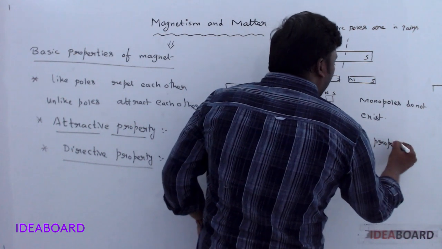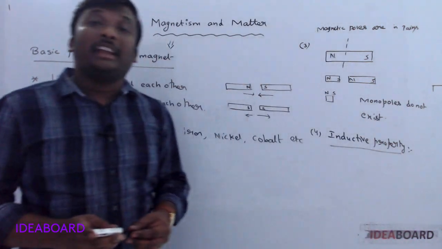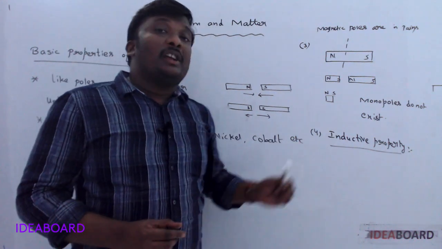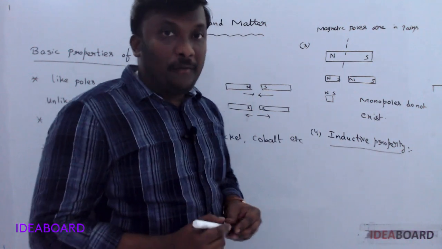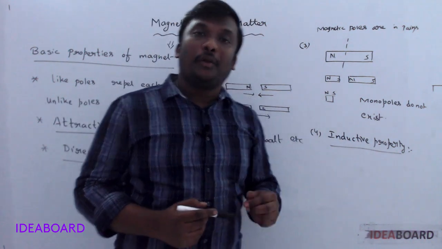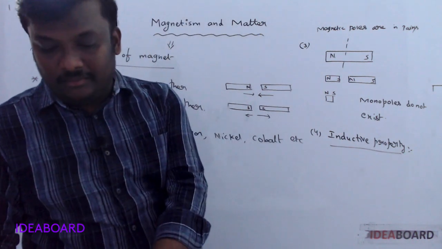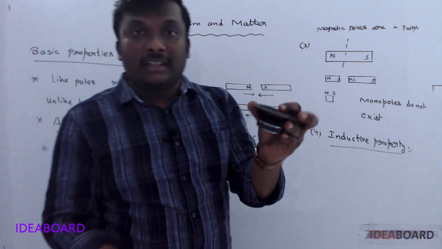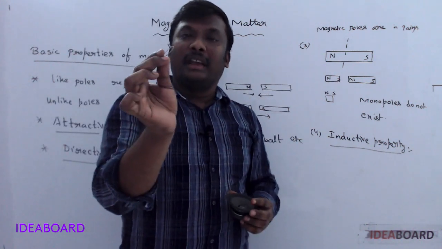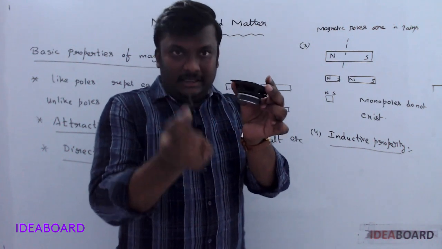Inductive property. Induction, I think we learn in electricity also. Due to inductive property, if any magnetic material is taken nearer to a magnet, for example, this is a magnet, and for this magnet, I take one pin. This is a magnetic material, made up of iron, steel.